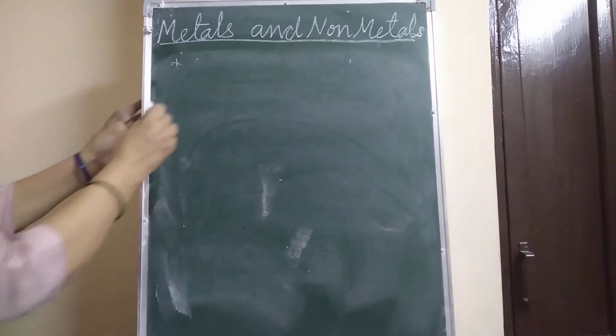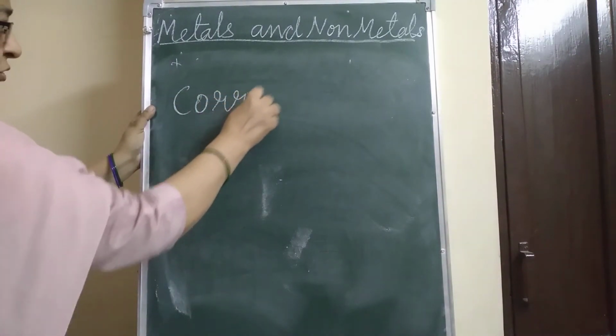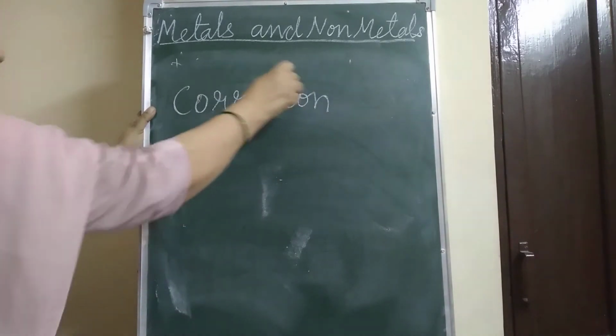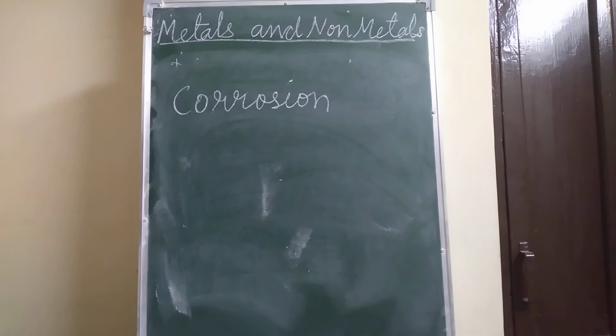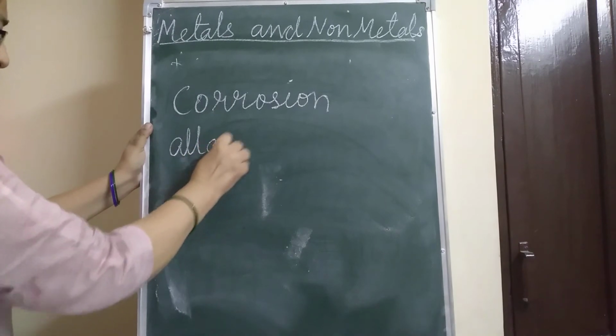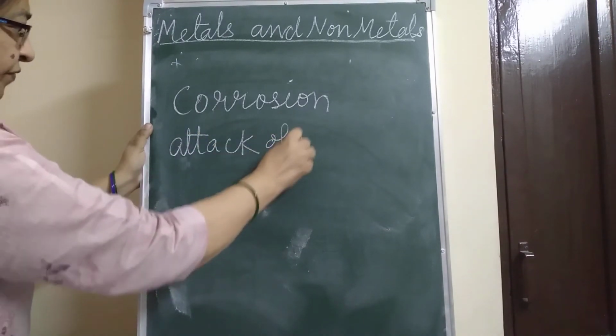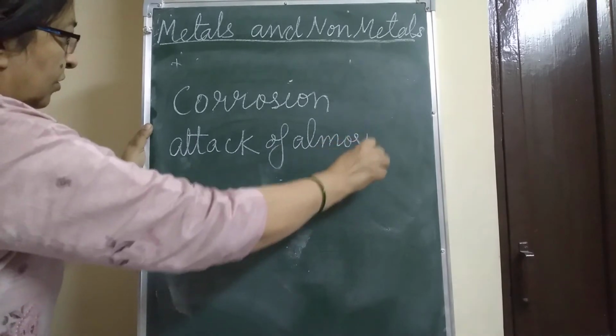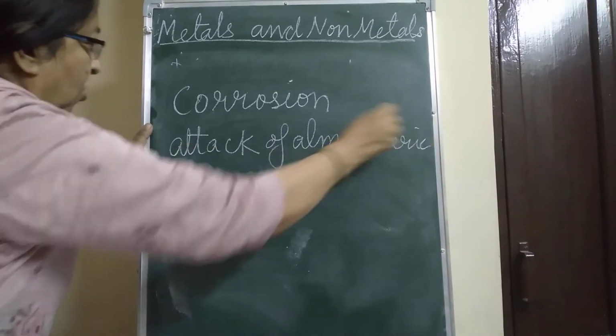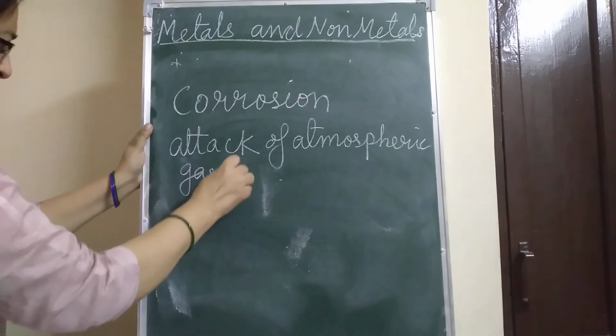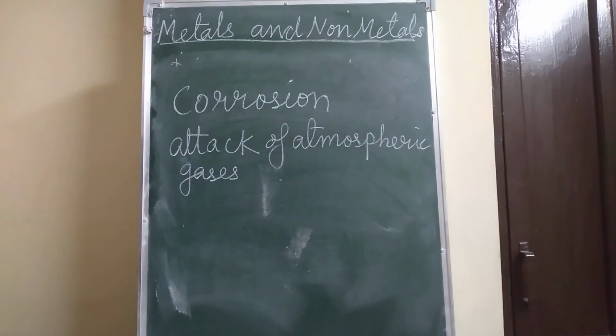The process of slow wearing away of a metal due to attack of atmospheric gases and moisture on its surface is called corrosion, children.